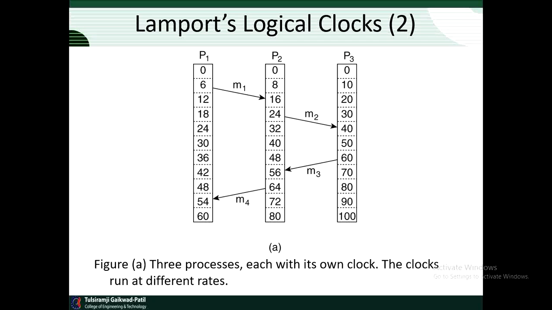So this is the algorithm Lamport proposed for assigning times to events. Consider the three processes given in the figure. The processes can run on different machines, each with its own clock running at its own speed. As can be seen from the figure, when the clock has ticked 6 times in process P1, it has ticked 8 times in process P2 and 10 times in process P3. Each clock runs at a constant rate, but the rates are different due to differences in the crystals.